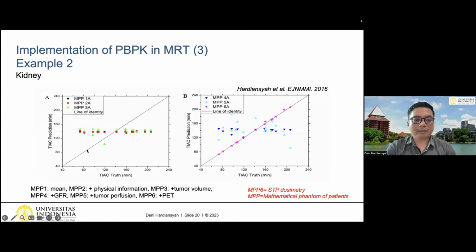This is the line of identity. But because we always inject the same amount and always assume the same parameters, of course we will have more or less the same value of the TIAC prediction. Then we add more physiological parameters for MPP2. We can see some fluctuation, but it's not really helping that much. For MPP3, we add the tumor volume. MPP4, the GFR. MPP5, the tumor perfusion. And it's getting better by adding single time point imaging data from PET. And the result for the kidney becomes very, very nice.